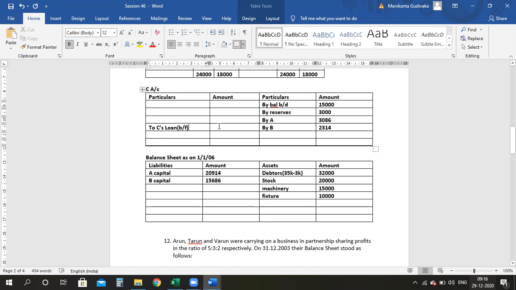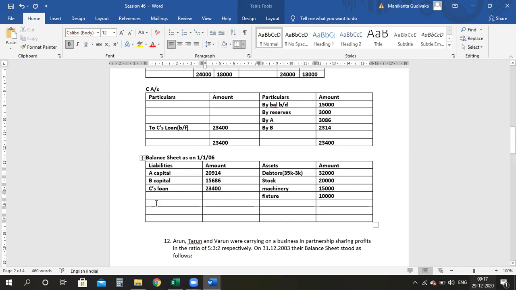Tell me the figure. 23,400 here. Not to forget 23,400 here. And here we will write C's loan because it's a liability, 23,400. It is nowhere capital now. Please understand that.